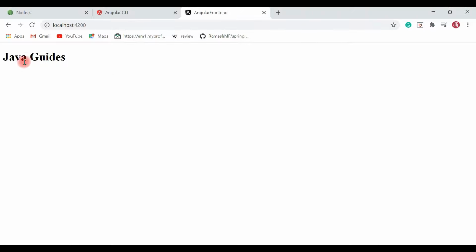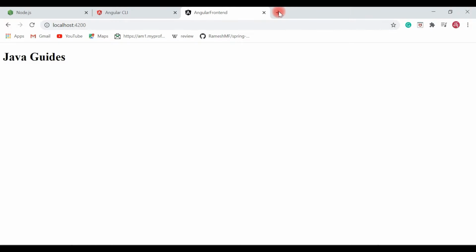Okay, now what we will do is install Bootstrap in our Angular application. We are going to use the Bootstrap CSS framework to style our web pages. There are a couple of ways to install Bootstrap in an Angular application. Either you can use CDN links directly, that is remote links, to use Bootstrap in an Angular project, or you can use an npm command to install Bootstrap and provide the path of that Bootstrap file inside the Angular application. To keep it simple, I'm going to use CDN remote links to quickly use Bootstrap.